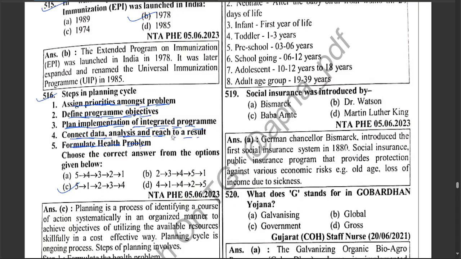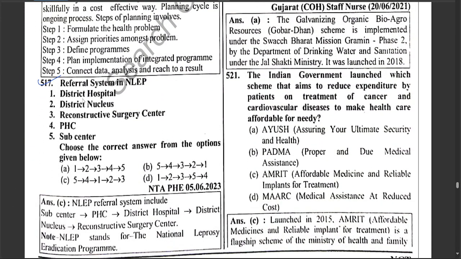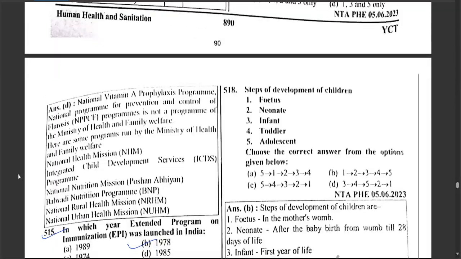Next question: referral system in NLEP, which includes district hospital, district nucleus, reconstructive surgery center, PHC, and sub center. Hence, first is sub center, then PHC, then the district hospital, then district nucleus, and then reconstructive surgical center. Steps of development of children: fetus,